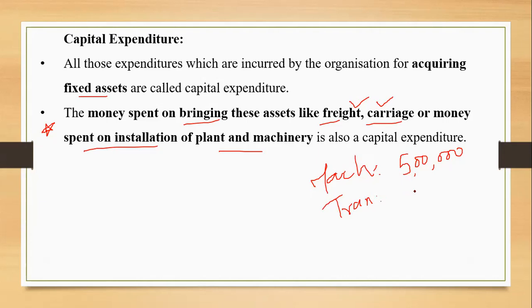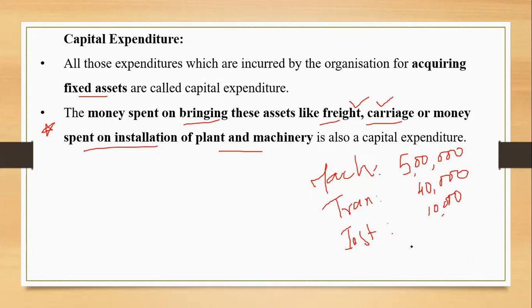Say for example, that amount is costing rupees 40,000, right? And then again, when any machine comes, it needs to be installed. So installation charges will also be there. Suppose those installation charges are 10,000.